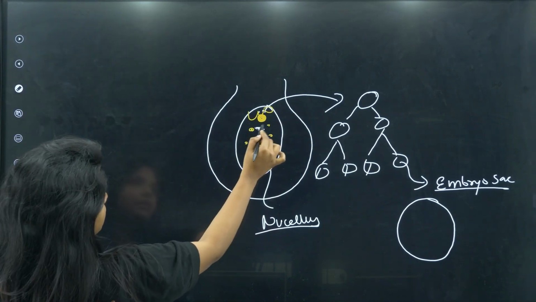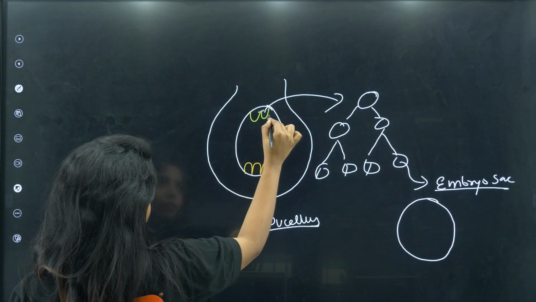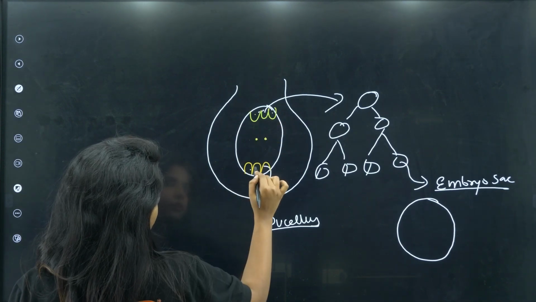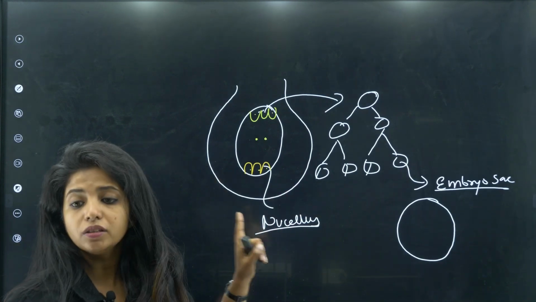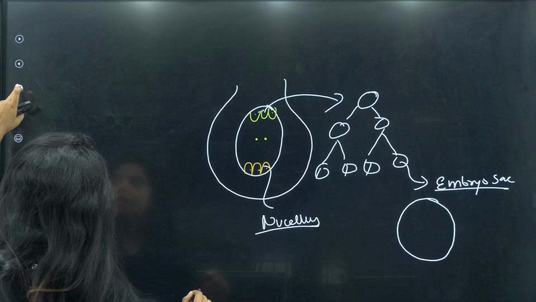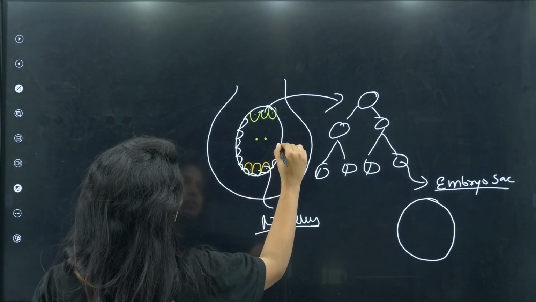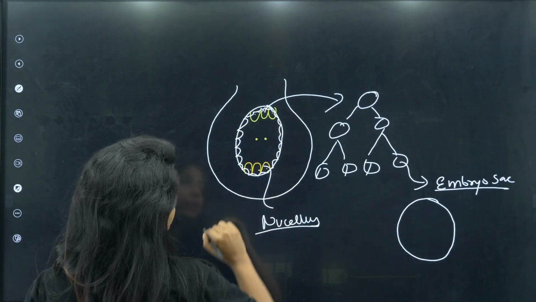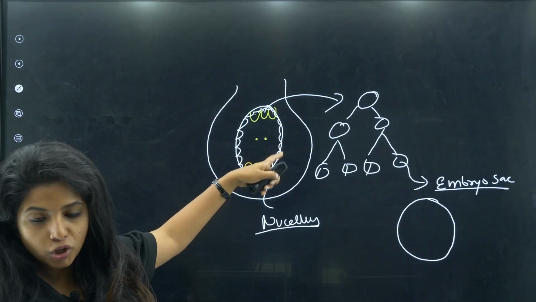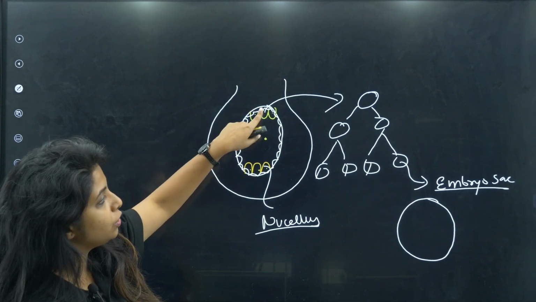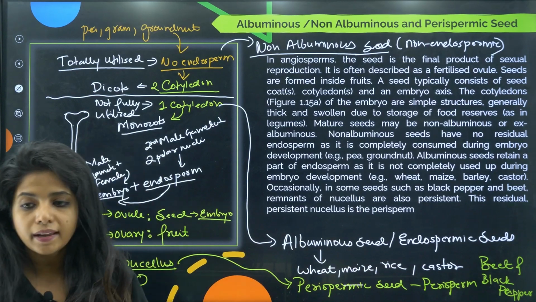okay, I'll just clean it up. Okay, 3 cells over here, 2 nuclei over here. So in total you have the 8 nuclei condition. So it is formed because of one cell in the nucellus. Now I am saying in some ovules the nucellus still persists, and this nucellus is going to give nourishment also, and you call this layer perisperm. Okay, so basically in the seed you will be having perisperm. That layer is perisperm, and the example is beet and black pepper.